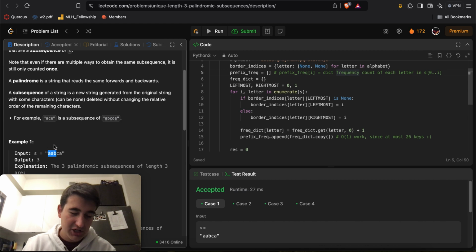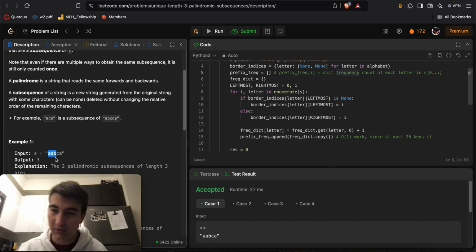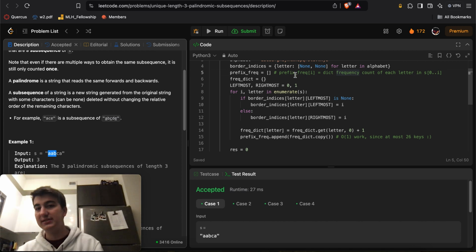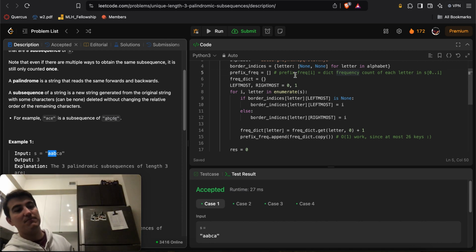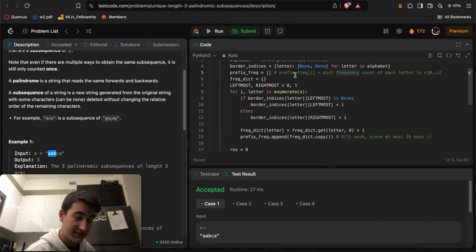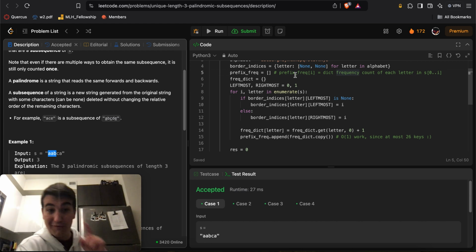Here would be a dictionary where the key A points to the value 2 and the key B points to the value 1, because there are 2 A's and 1 B. And that's kind of the point. So prefix frequency of I will map to a dictionary with all the keys being the English alphabet letters, of which there are at most 26, so constant many, and the frequency of each one, so how many times it appears.